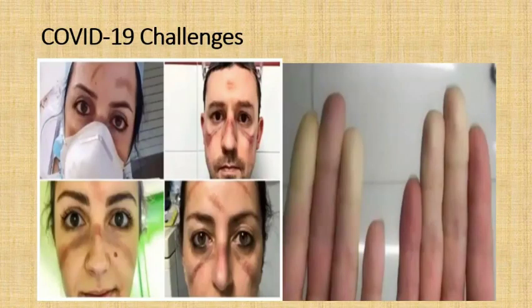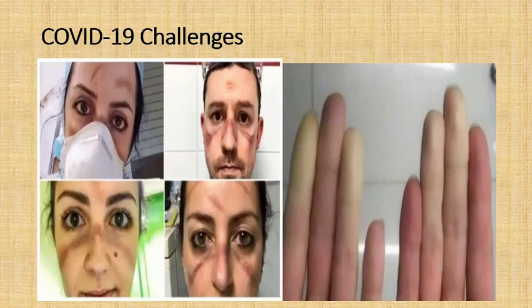So today I will take some of the challenges of COVID-19. Of course, there are many challenges. I used to take this as one particular part. Why? Because I am going to design one component, a simple component. If you see, there are rubs on the face because of this N95 mask. And even if you are using gloves on the hand, you will get white fingers. Due to those white fingers, it even leads to numbness. If numbness starts, that is one kind of a disease. It will spoil the nervous system.